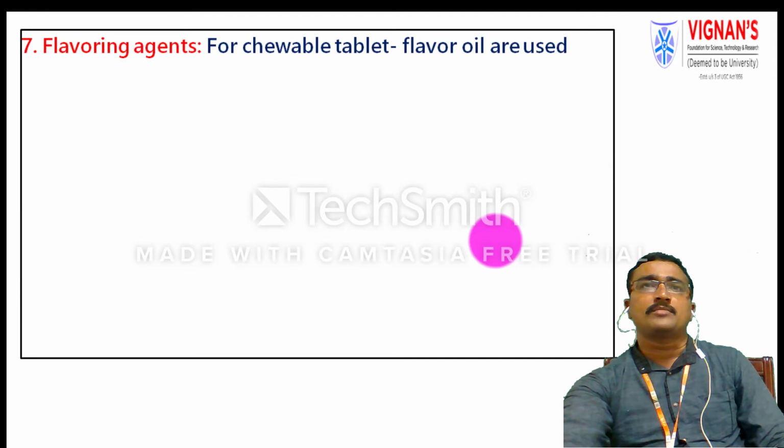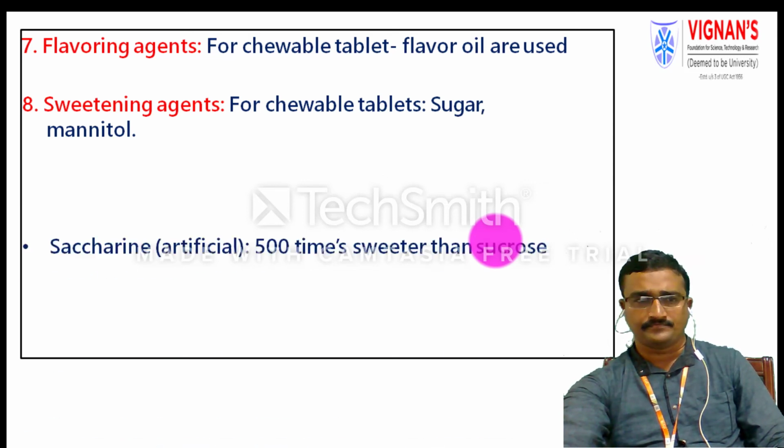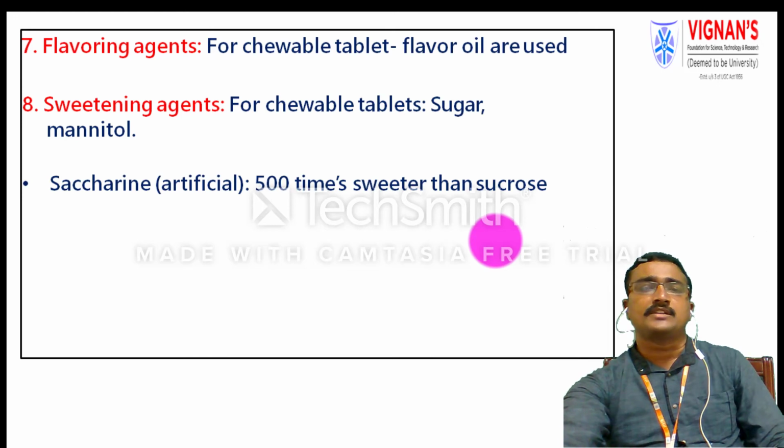Flavoring agents produce flavor in the product. Mostly oils are used, and these flavoring agents are especially added for mouth chewable tablets. Some flavor oils are used. Sweetening agents are mainly to produce some sweetness in the formulation. We also preferably use these sweetening agents for chewable tablets or mouth dissolving tablets. Sweetening agents include glucose components, sugar components or mannitol, and artificial sweeteners like saccharin.